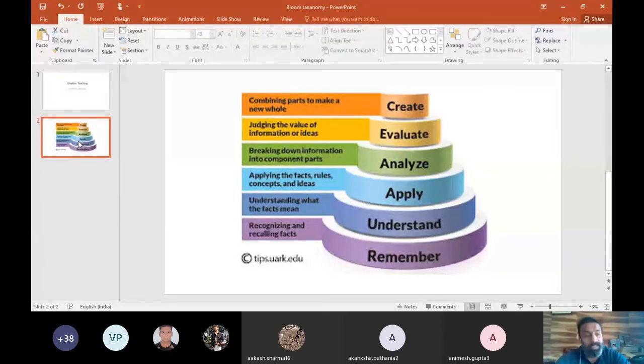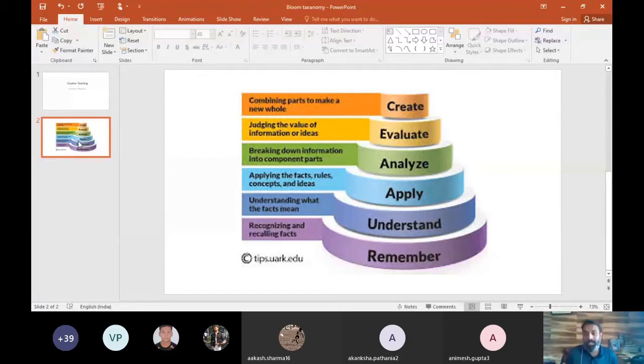Only then the child will be able to understand, because if the child does not understand, he will never be able to apply. The coaches want their child to apply the concepts, but what happens? They are not able to.